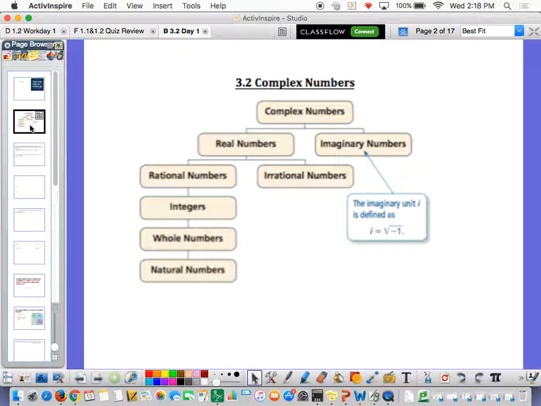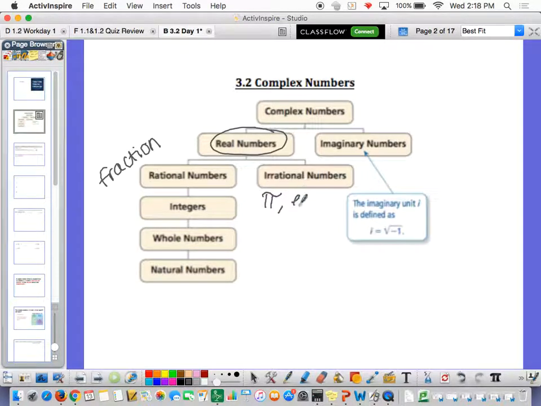A lot of what you've been dealing with for years are real numbers, okay? And real numbers are divided into two different categories, rational numbers and irrational numbers, okay? Rational numbers can be written as fractions, like a ratio, that's what a rational number means. So if it's irrational, it can't be written as a fraction. In other words, it's a never-ending decimal that can't be written as a fraction, such as pi.